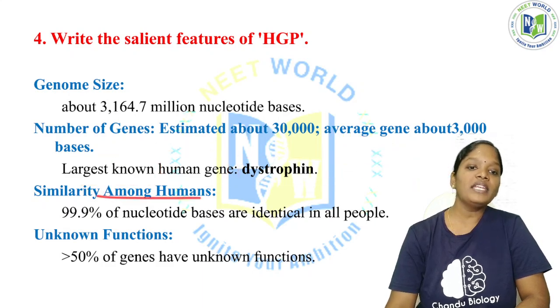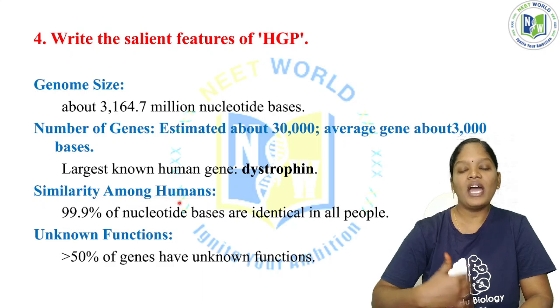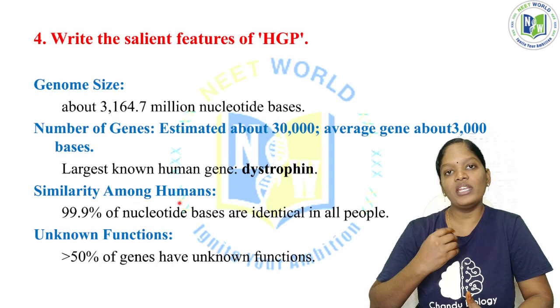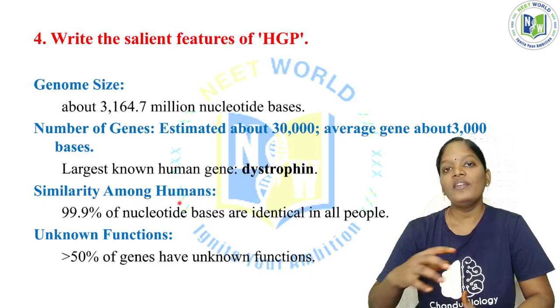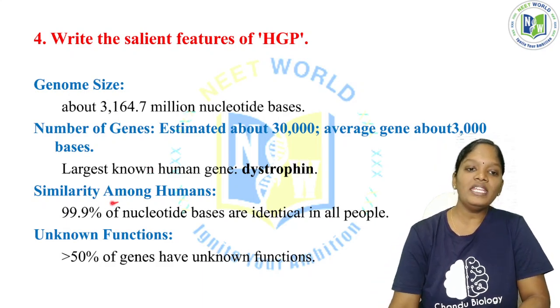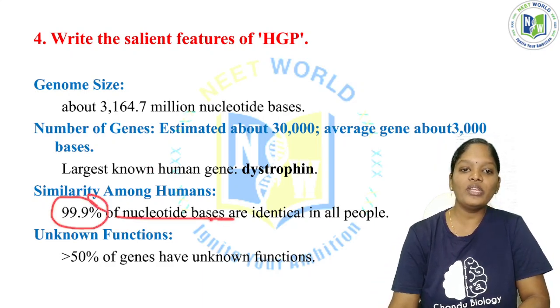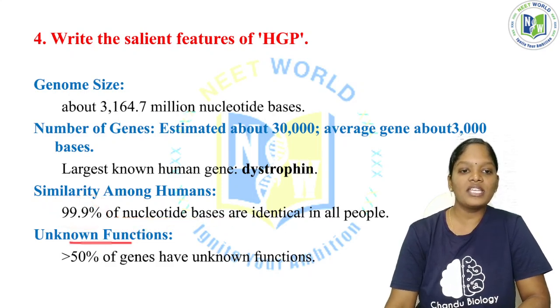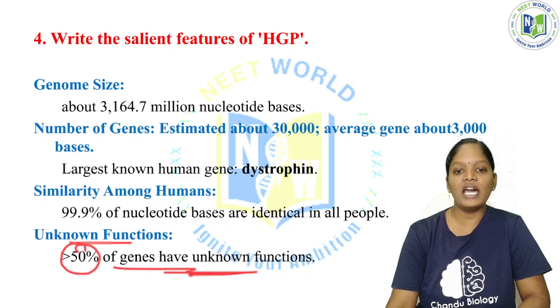Okay, similarity among the humans. 99.9% of the nucleotide bases seen in me are seen in all the humans. So 99.9% of nucleotide bases are the same in all human beings. And unknown functions: greater than 50% of genes have unknown functions.